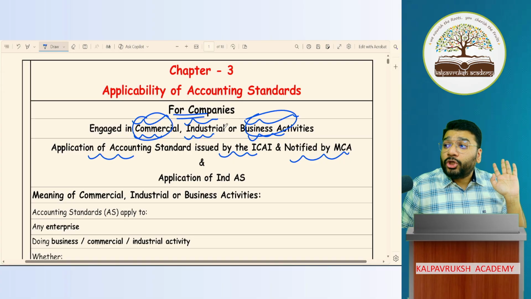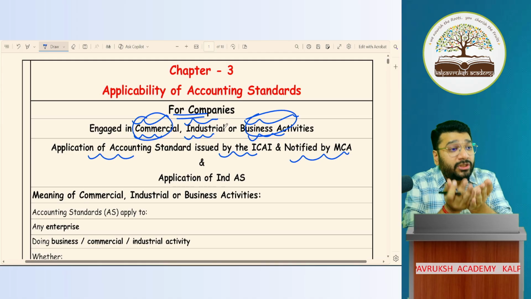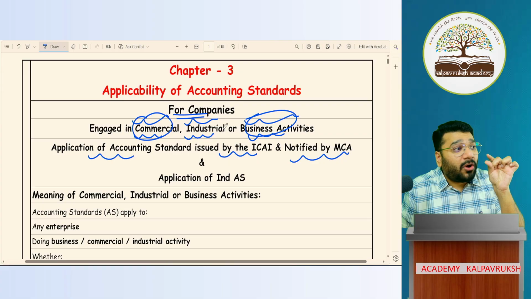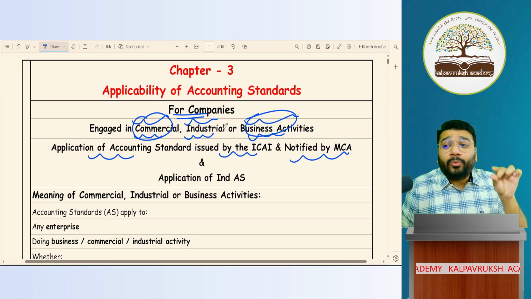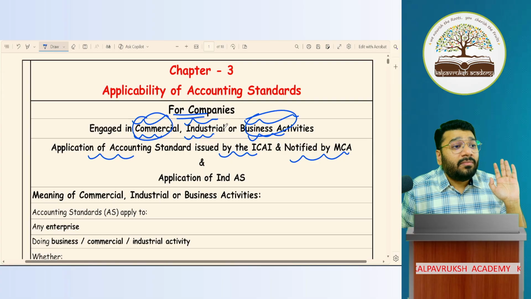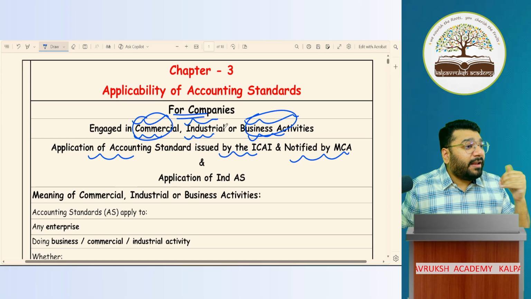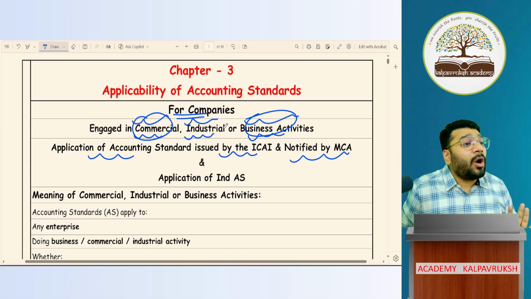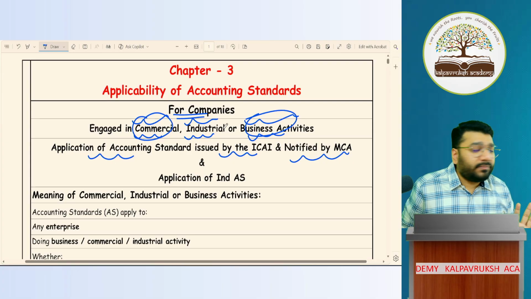Now the question is, should I apply accounting standard only on the commercial part or on the entire organization? Even if a small part of your organization is commercial, then accounting standard is to be applied on the entire organization. Wherever accounting needs to be done, wherever money is coming in and going out, accounting has to be done. So on all the aspects, the accounting standard will be made applicable. Clear or not clear?